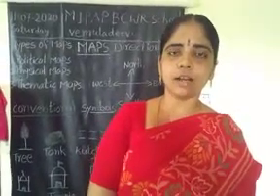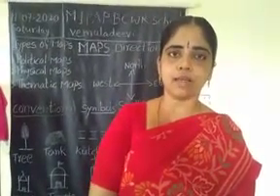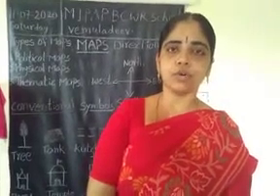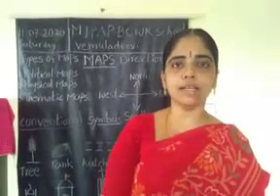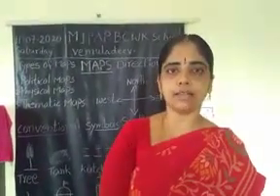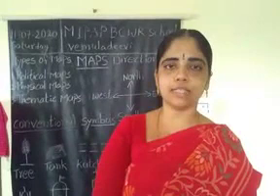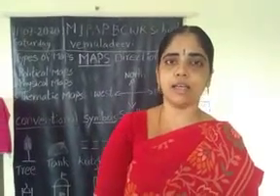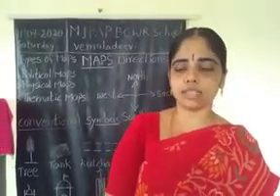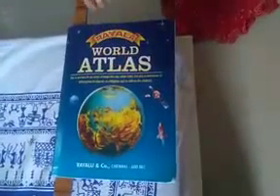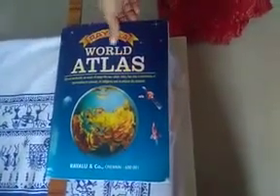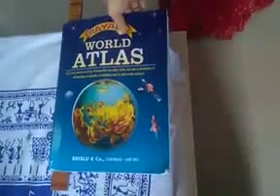So here we are now going to learn about maps. Maps are useful to go to faraway places. So what is a map? We are all living on the earth. The shape of the earth is spherical. It looks like a ball. See here, this is the picture of the globe. The globe is the model of the earth. Whatever we can observe on the globe will be seen in a map also.